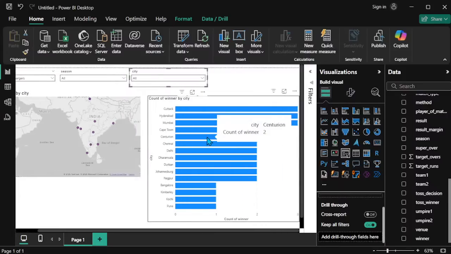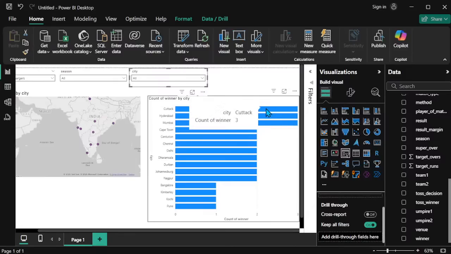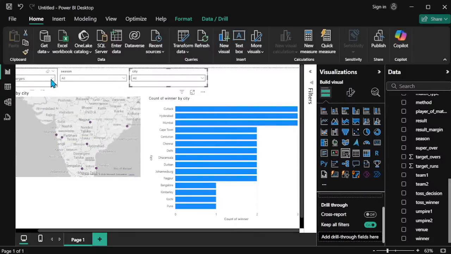So most of the time the Deccan Chargers' winning location is Cuttack. The Cuttack location city is won three times. Hyderabad is three times winning, Mumbai is three times, Cape Town is two times, Centurion is two times, and Chennai is two times. So this is based on the winning count, city wise, for the Deccan Chargers team.